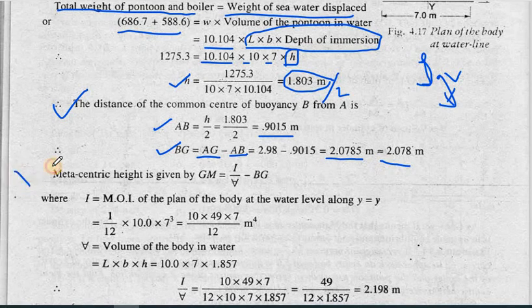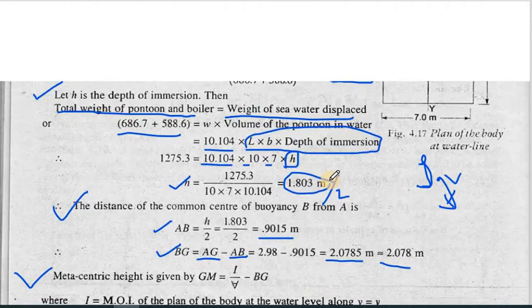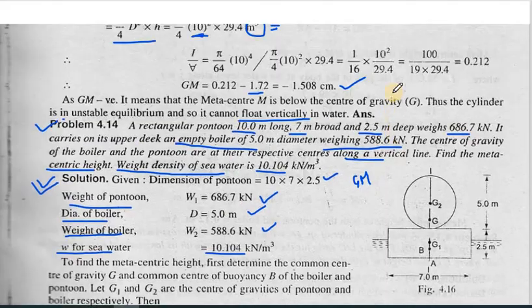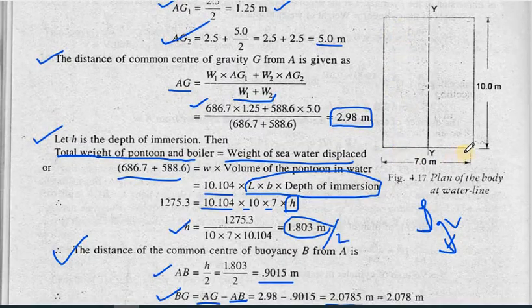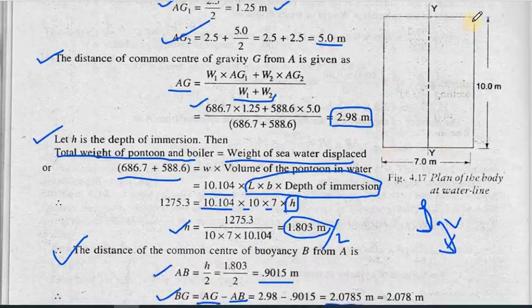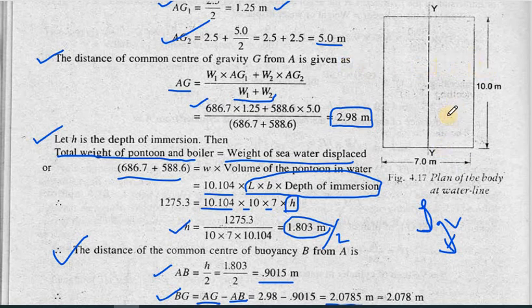Now from here we can calculate the metacentric height. GM equals moment of inertia divided by submerged volume minus BG. For the moment of inertia, if we look at the boiler from the top, it will look like this, and we need to take the moment of inertia about the y axis. The axis is cutting the 7 side.